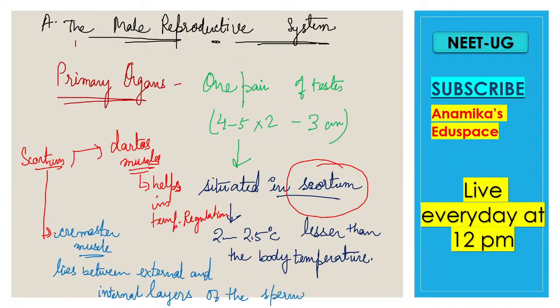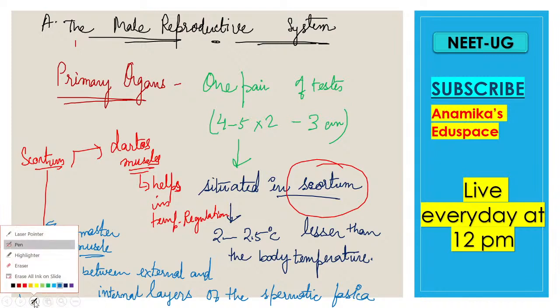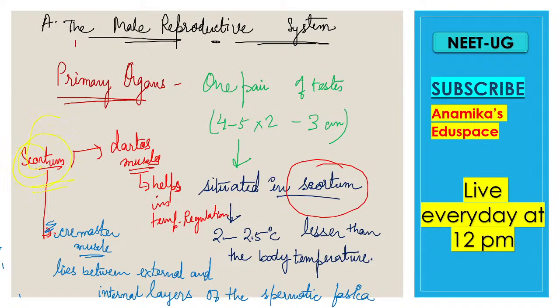Of the spermatic fascia. Clear? So that's why the testis is always present in the scrotum. Okay, that's why the testes are always residing inside the scrotum, because the scrotum has two types of muscle. The first one is the Dartos muscle, and the second one is the cremaster muscle. Now the Dartos muscle helps in temperature regulation, and temperature regulation is very important for the testes.